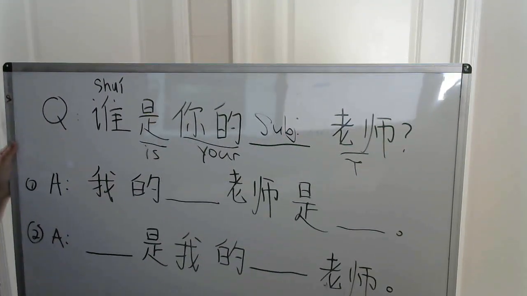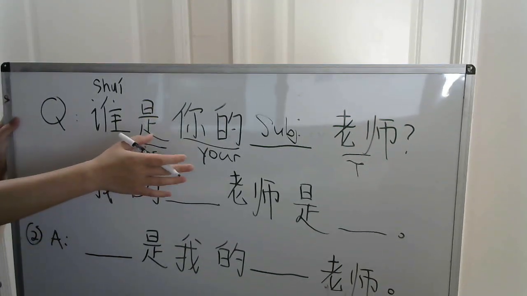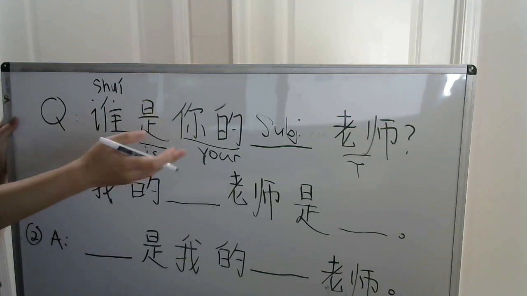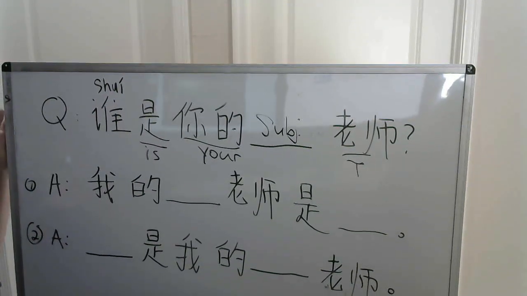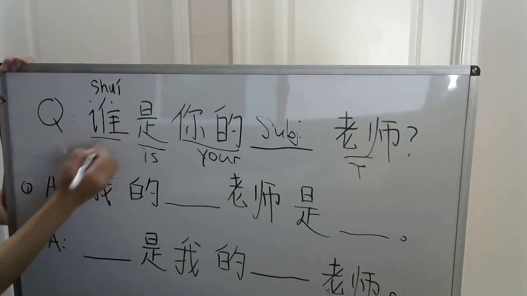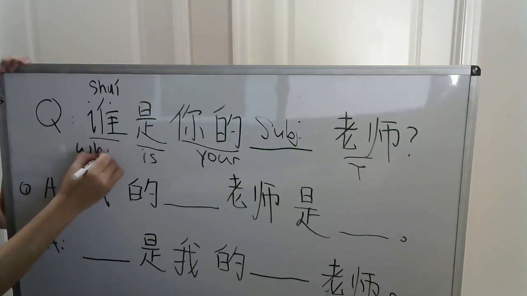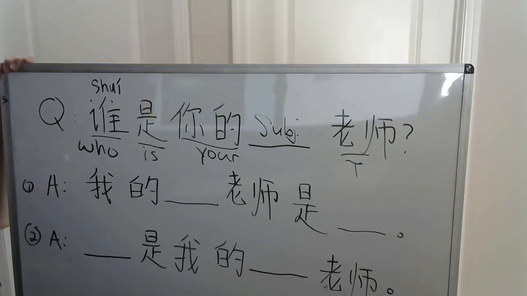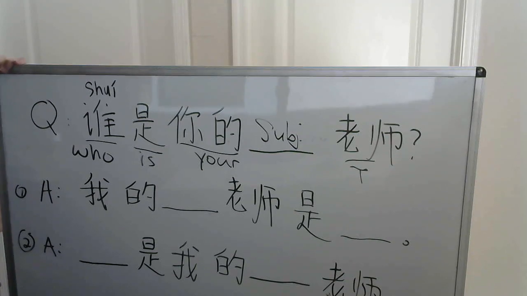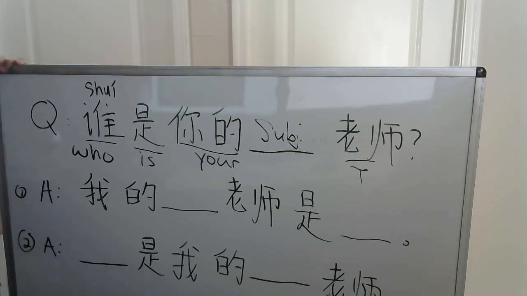Okay? And then if this is a question and this has to do with your blank subject teacher, this probably has to do with a person. So this character 谁, even though we don't know it, based on this context, you could probably guess that this is who. So this literally translates to who is your blank teacher. So we would fill in whatever subject it is that we are talking about.